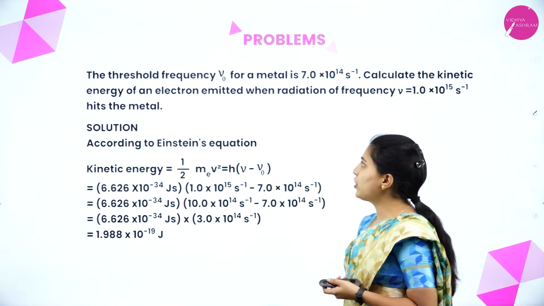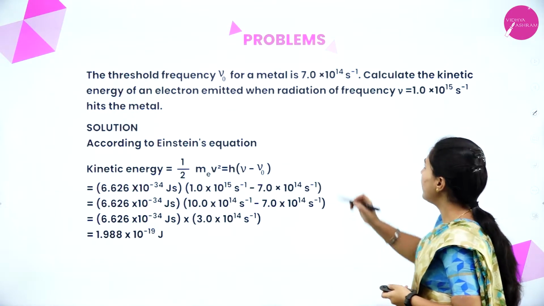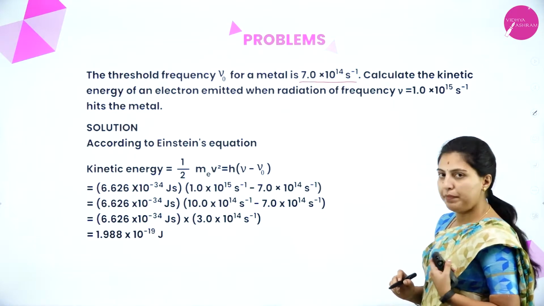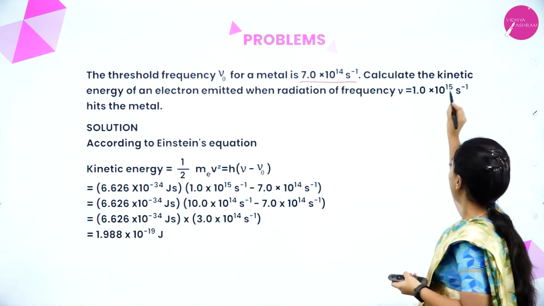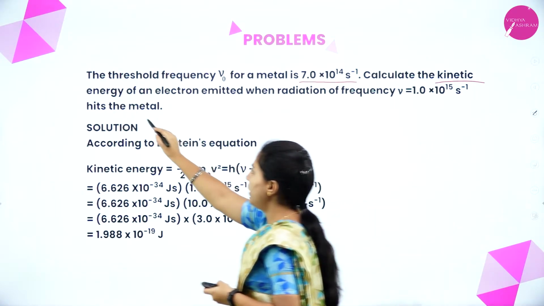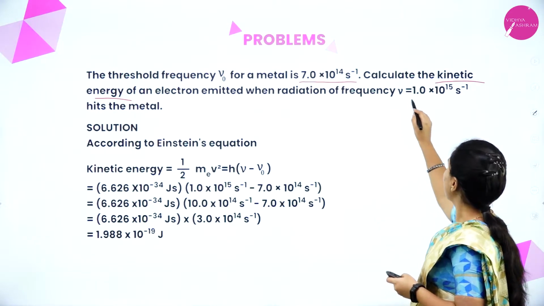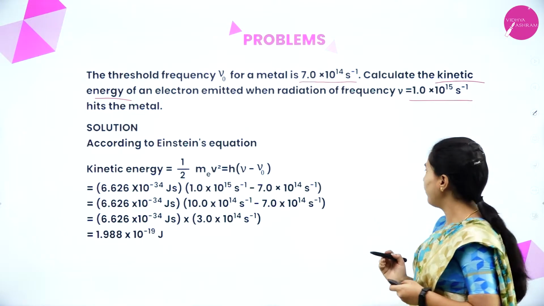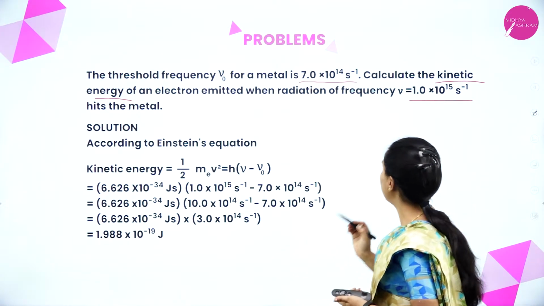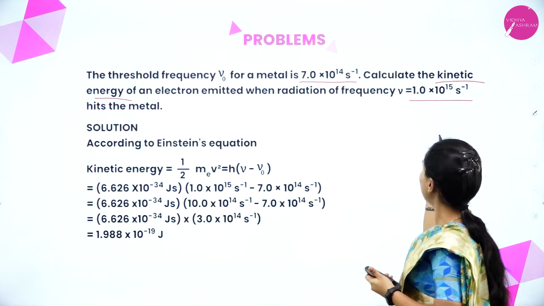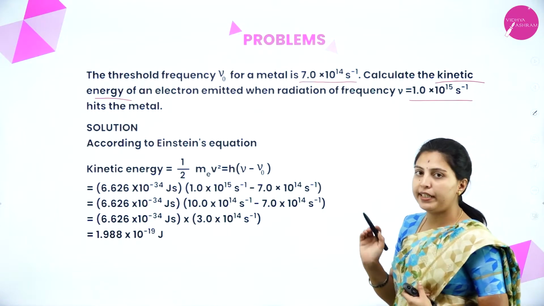Next, the threshold frequency nu naught for a metal is 7.0 into 10 to the power of 14 per second. Here we have to calculate the kinetic energy of an electron emitted when radiation of frequency 1.0 into 10 to the power of 15 per second hits the metal. They have already given the frequency and the threshold frequency. We have to calculate the kinetic energy.